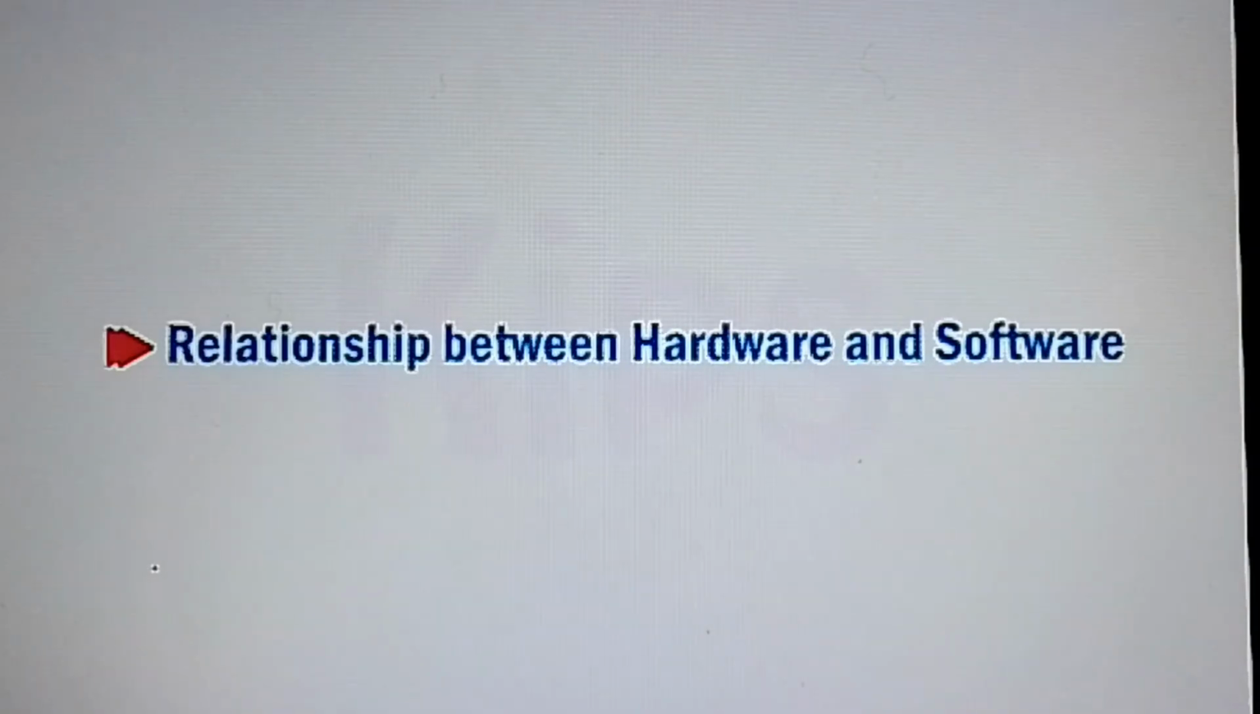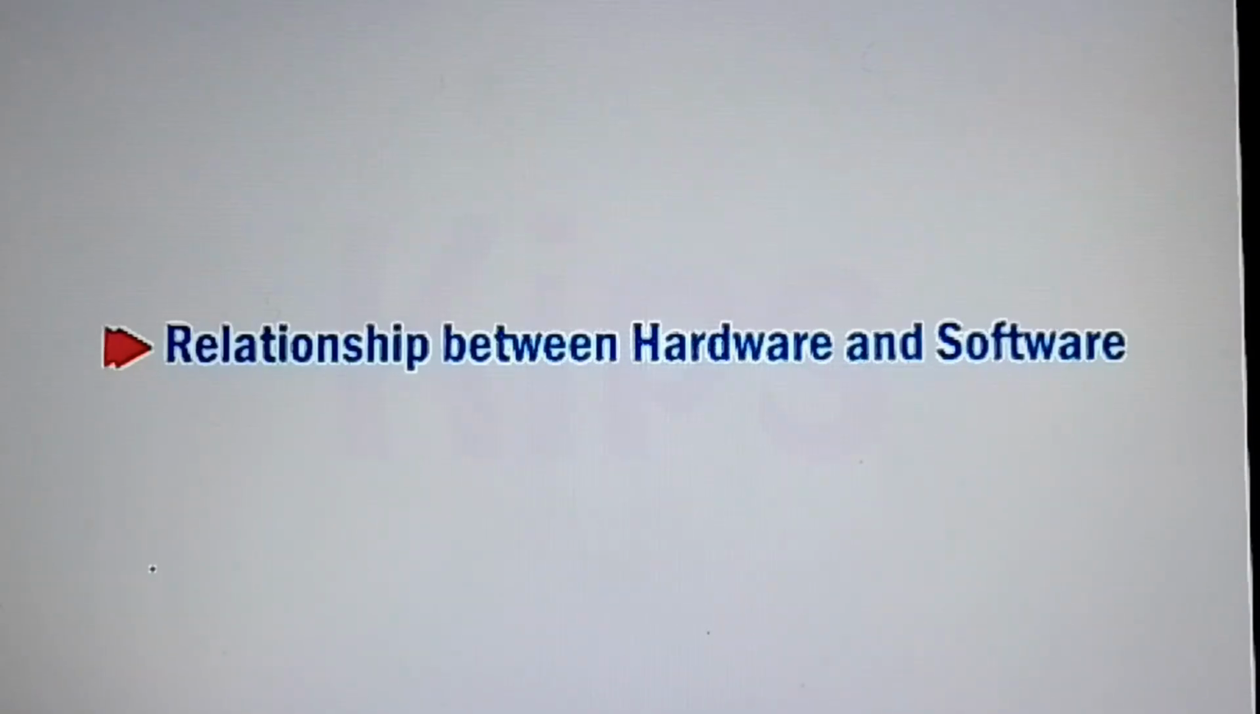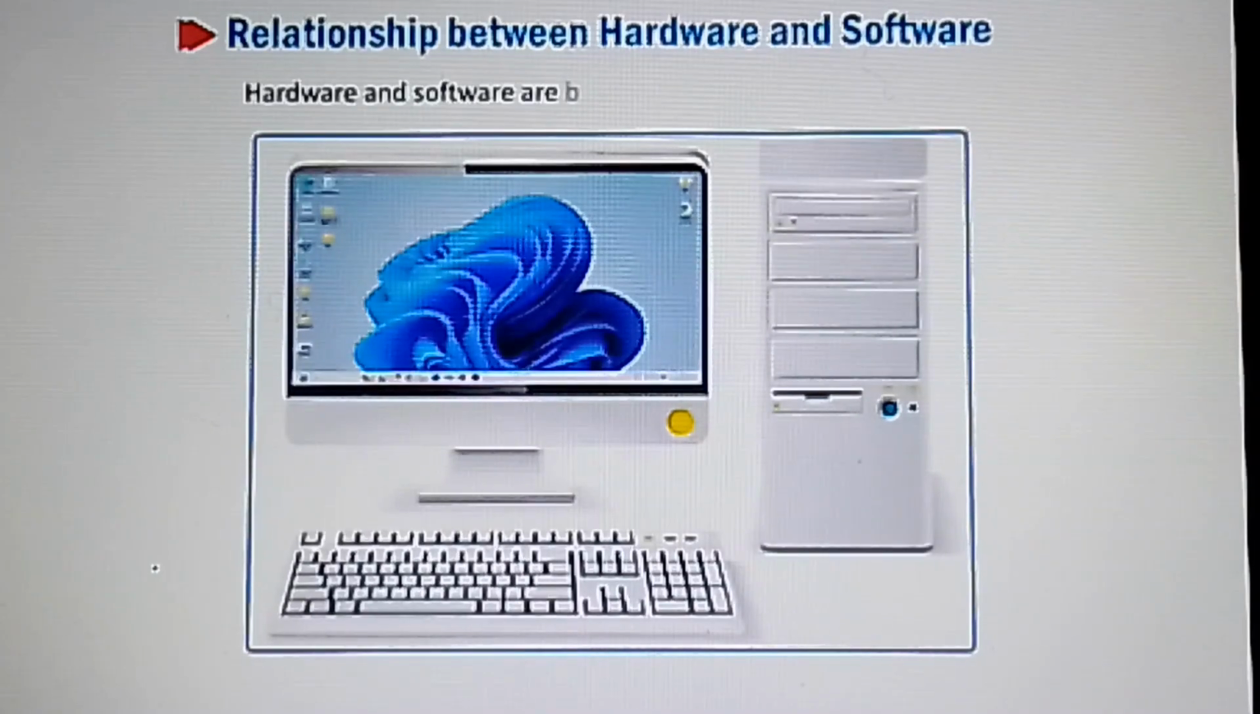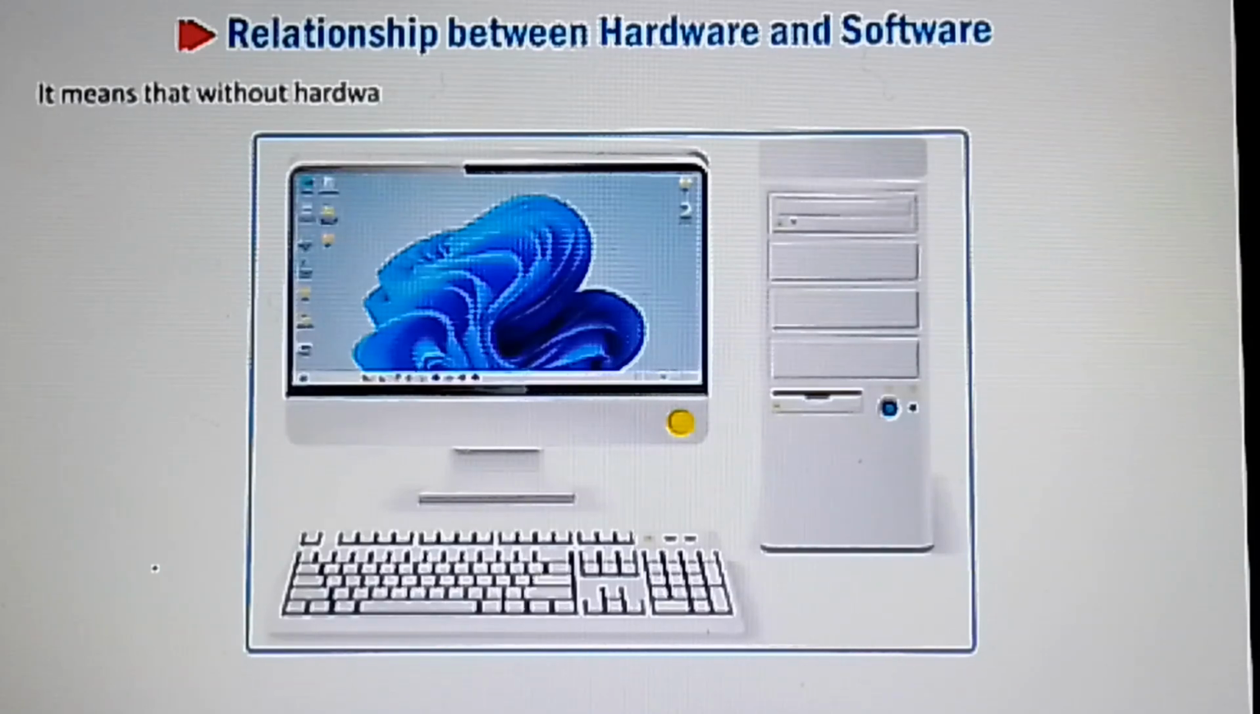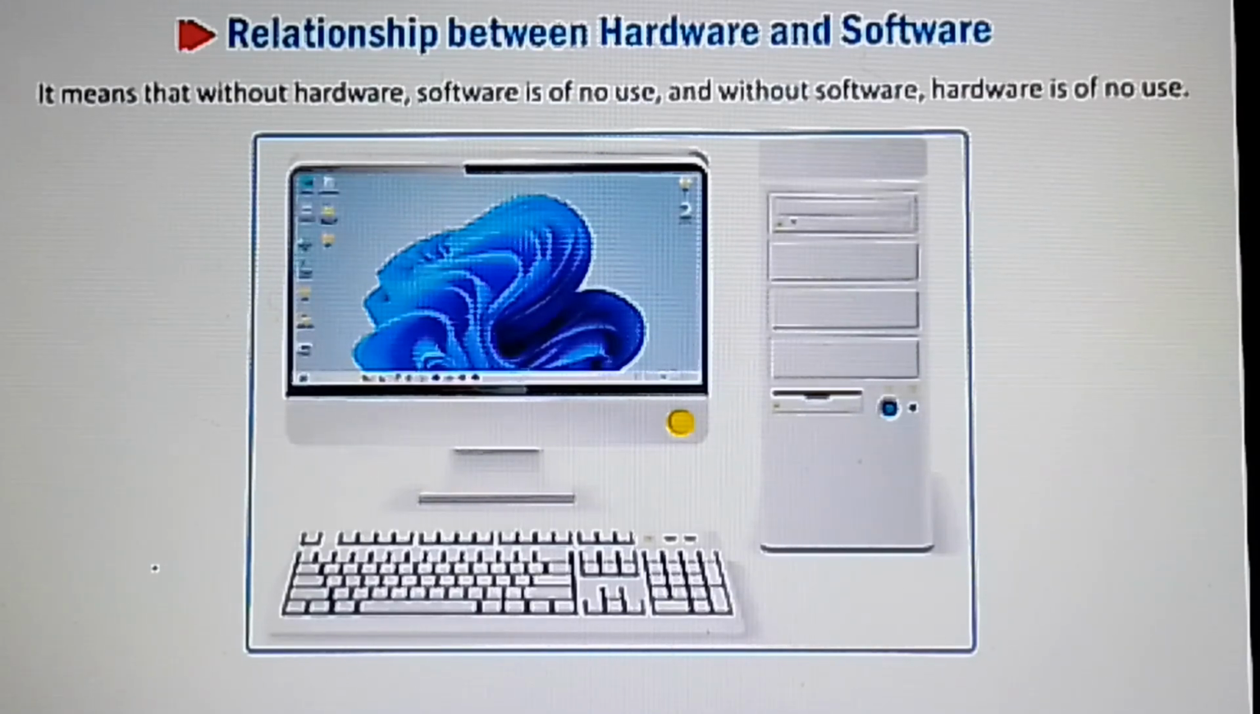Students, let's understand the relationship between hardware and software. Hardware and software are both interdependent on each other. It means that without hardware, software is of no use, and without software, hardware is of no use.